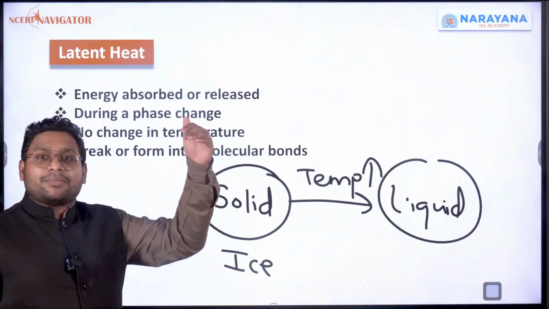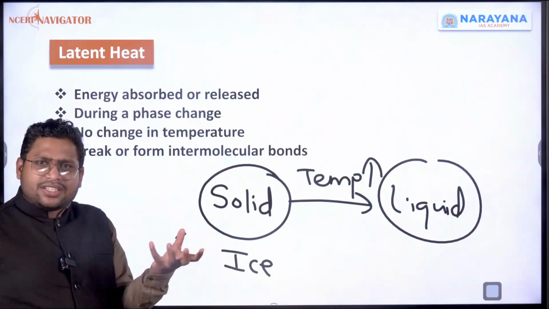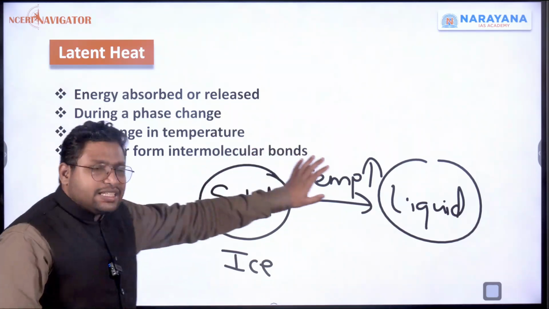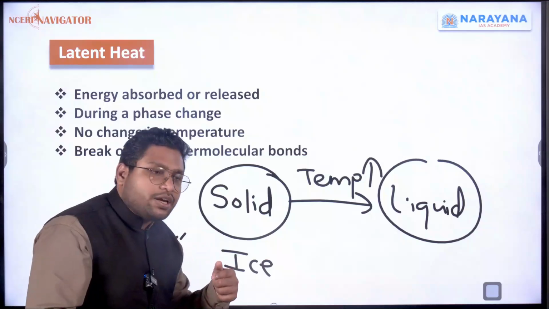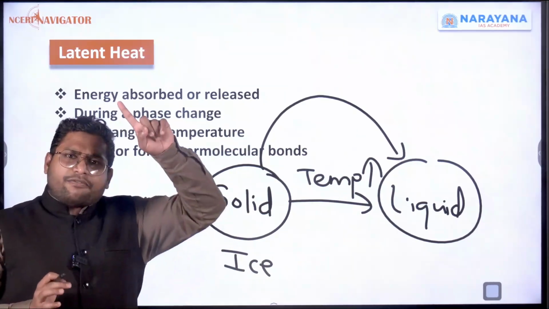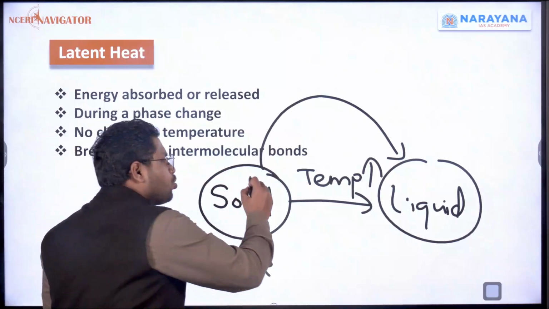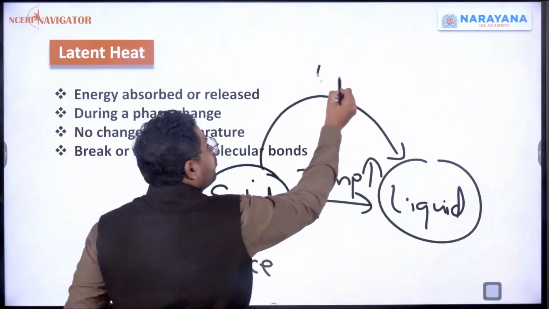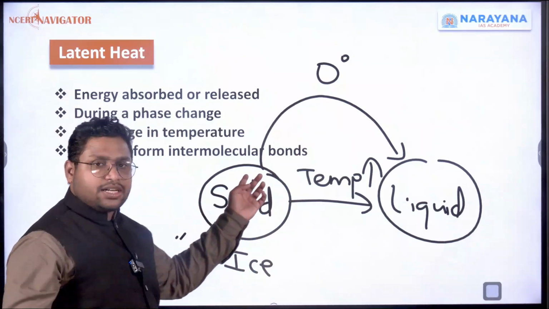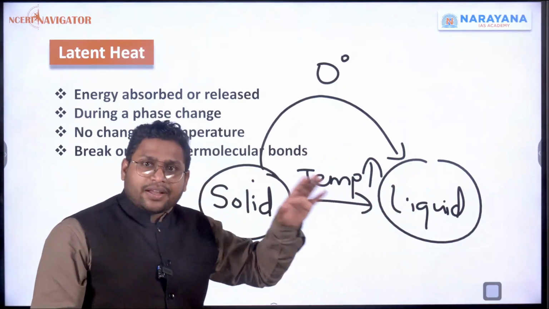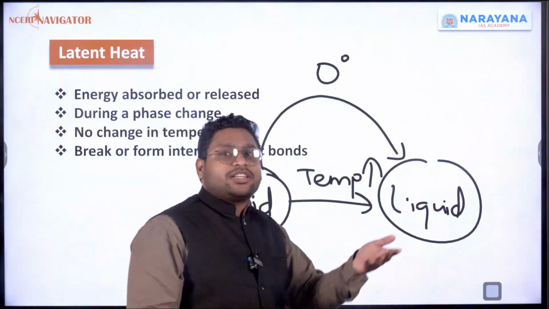We are increasing the temperature. Or let's say we have taken ice, which is at 0 degree temperature, or minus we can say. You are increasing the temperature, the particles are moving. But when this change has to take place, at one point the solid will suddenly change into liquid. Now this happens at 0 degree. As soon as something is turning from 0 degree solid to liquid, interestingly, the temperature is not increasing.